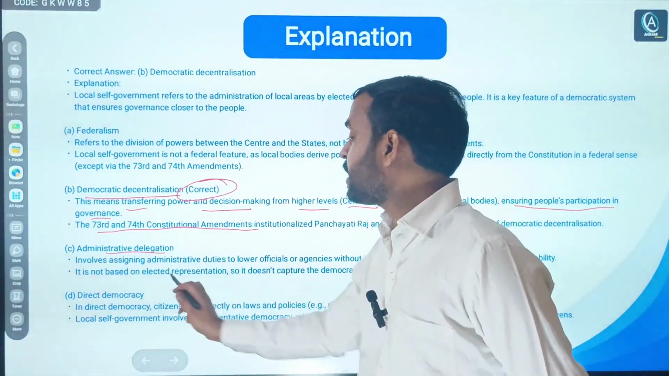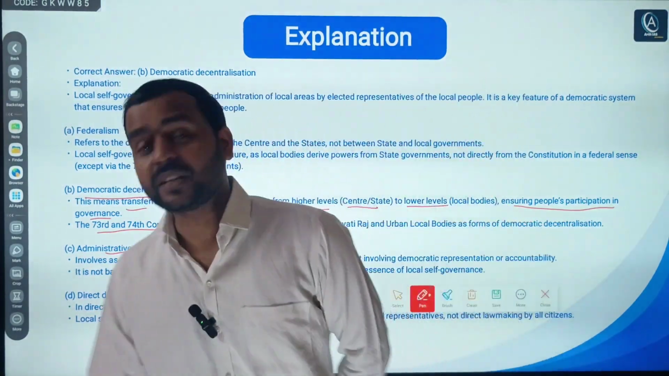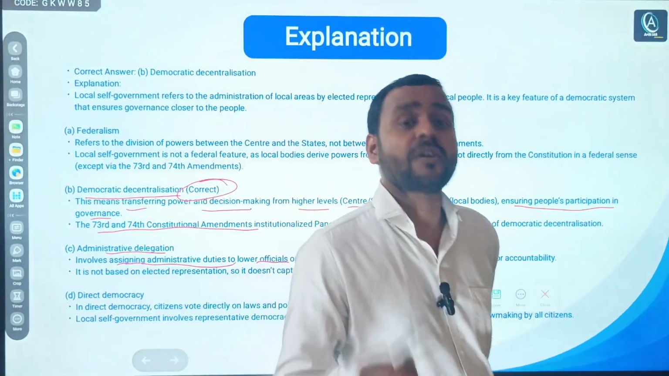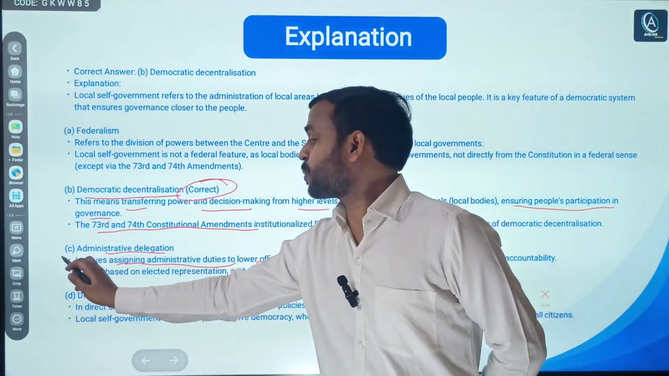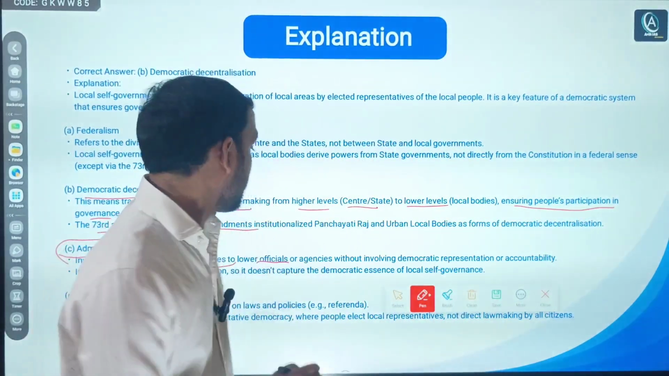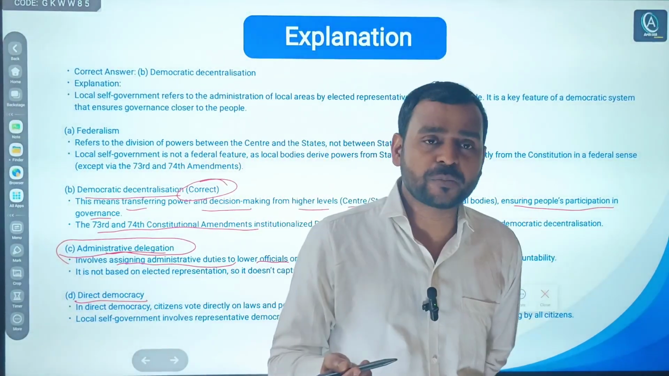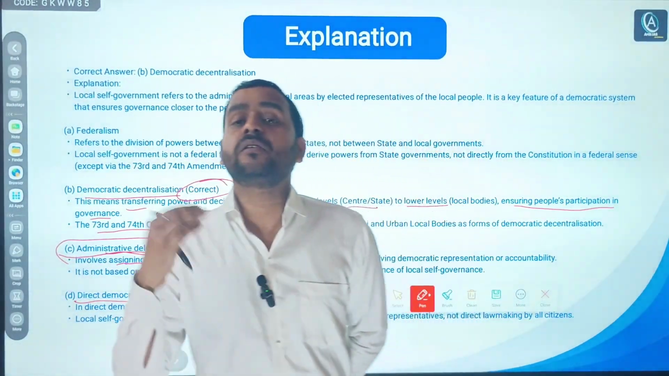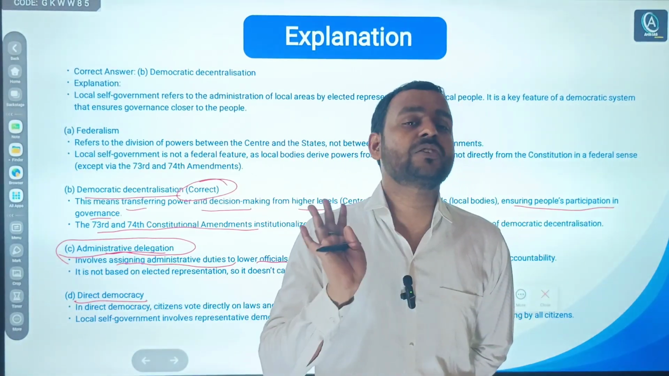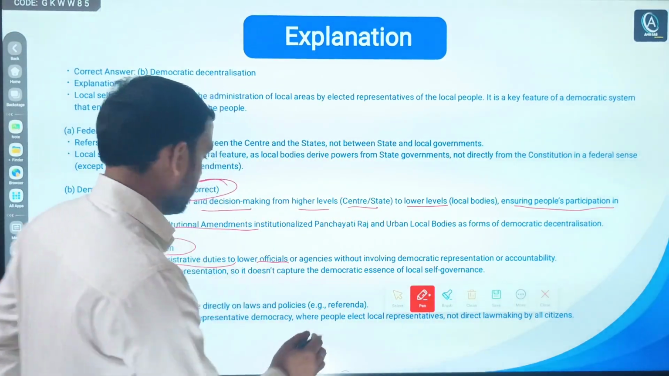Administrative delegation, simply it involves what? Assigning administrative duties to lower officials. For example, when you become an IAS officer, this procedure will be used by you. Lastly, direct democracy, already I told you that in India we don't have direct democracy. And especially for a country with a very vast population like India, direct democracy is not possible. It is seen only at Gram Sabha level in India.